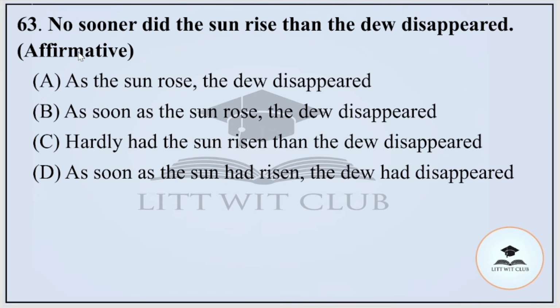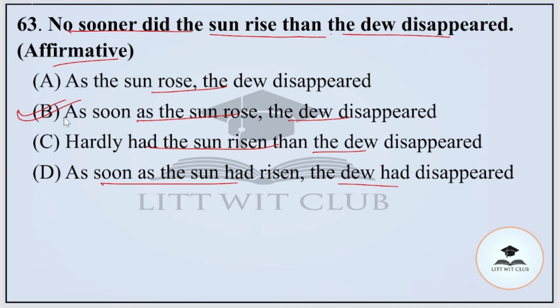Question number 63. No sooner did the sun rise than the dew disappear. Here we have to change this into an affirmative sentence. Option A, as the sun rose the dew disappeared. B, as soon as the sun rose the dew disappeared. C, hardly had the sun risen when the dew disappeared. Or option D, as soon as the sun had risen the dew had disappeared. And the correct option is option number B, as soon as the sun rose the dew disappeared.